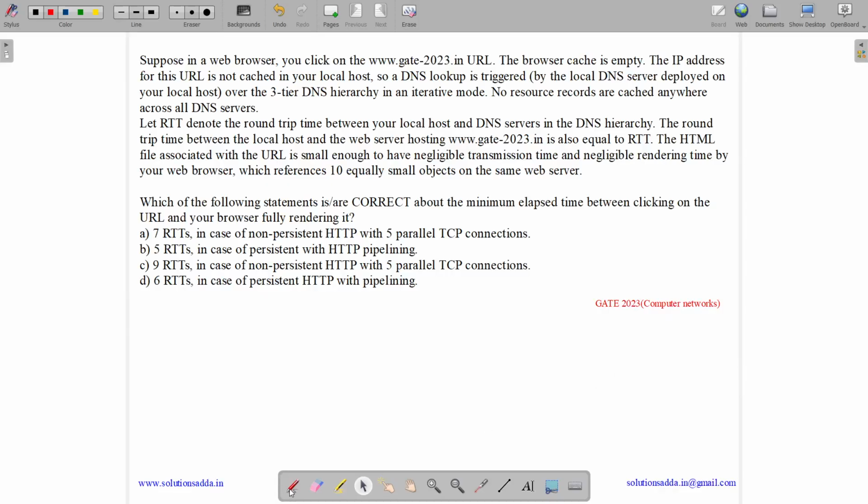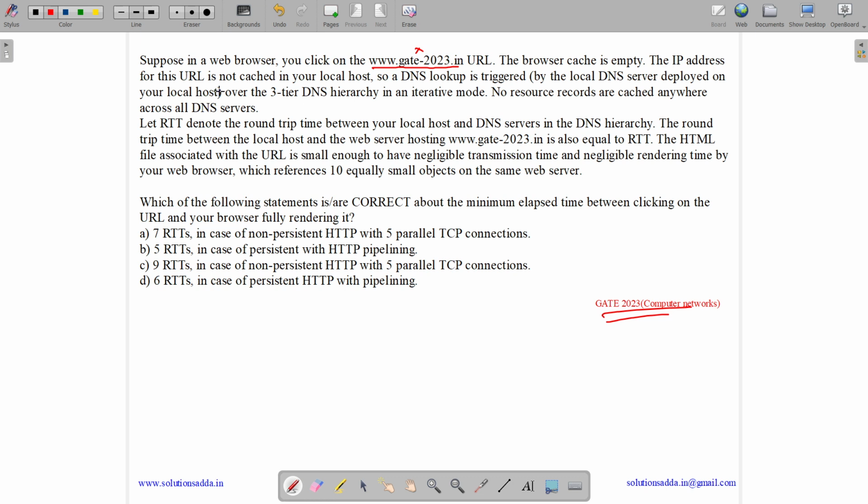This question belongs to the computer networks subject and was asked in GATE CSE 2023. The question states: suppose in a web browser, you click on the www.gate2023.in URL. The browser cache is empty, which means this page is not present in our browser.